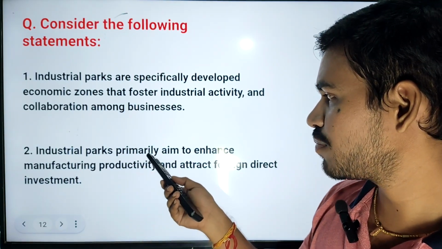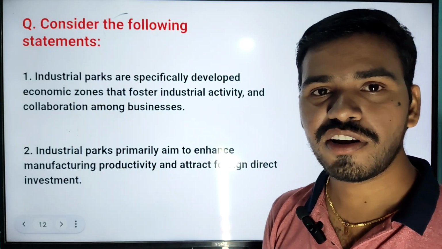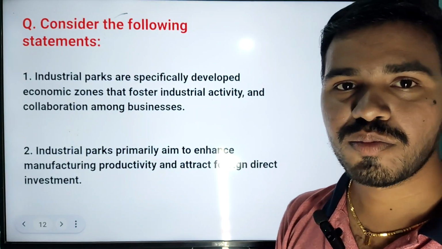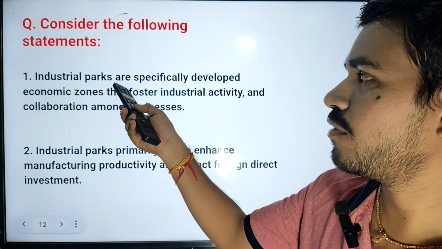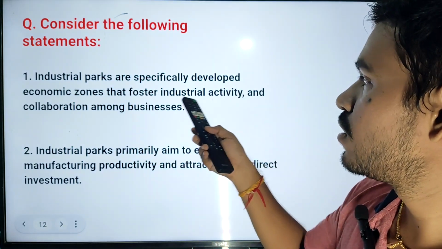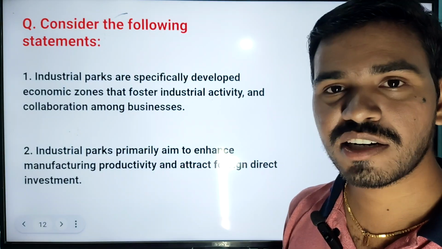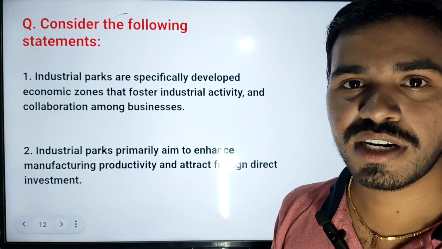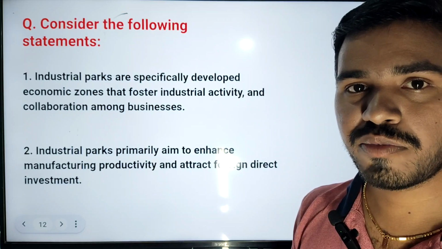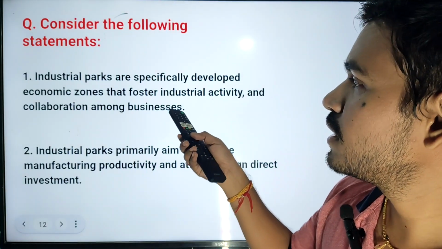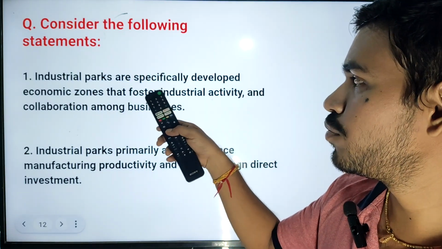Next one, industrial parks primarily aim to enhance manufacturing productivity and attract foreign direct investment. Which of the following statements regarding industrial parks are correct? Both the statements are correct. Why are we developing industrial parks? To foster industrial activity and collaboration among businesses. If you establish an industrial park, all the businesses are concentrated in one place, and it is easy to handle internal transport and to get inputs from one company to another. That's why industrial parks are very important. From one industry to another, we can easily transport inputs and outputs.